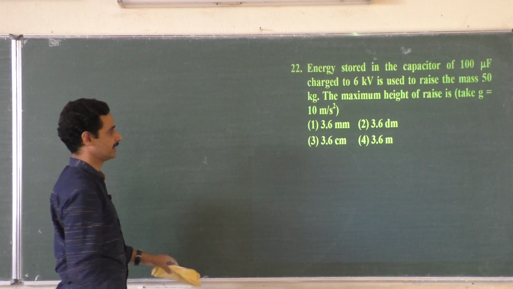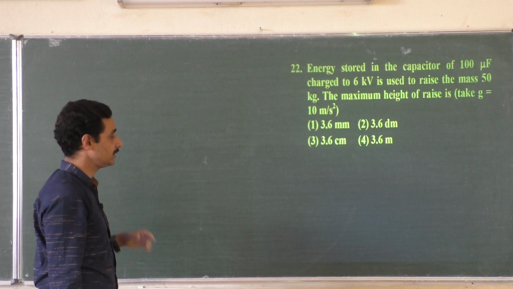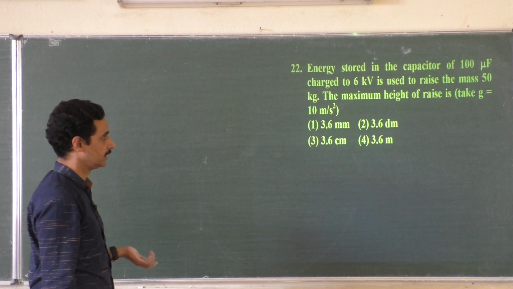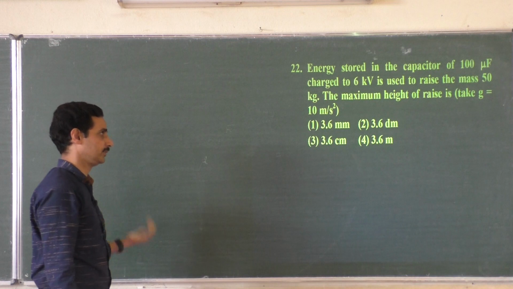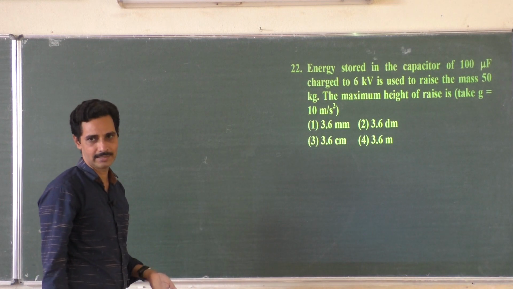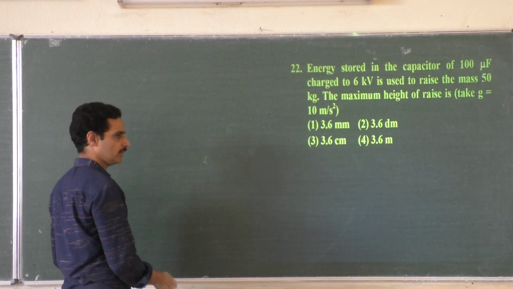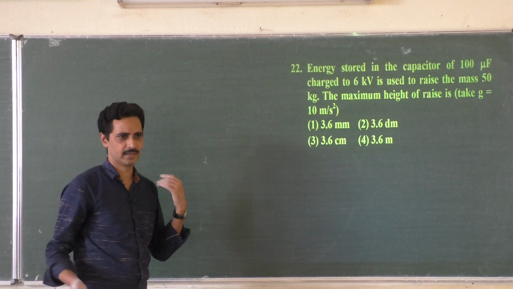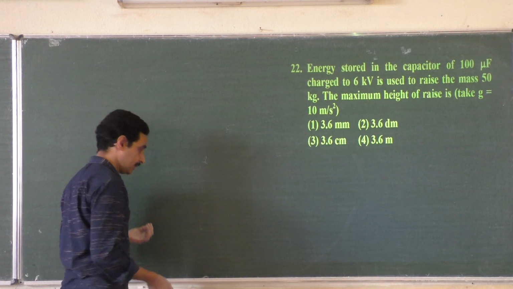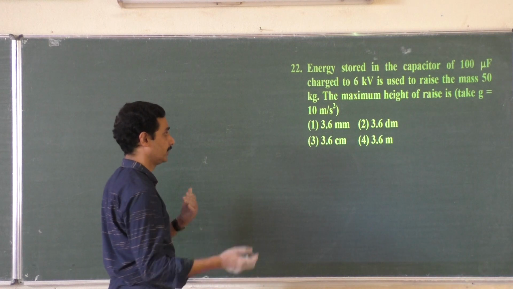Energy stored in the capacitor of 100 microfarad charged to 6 kilovolt is used to raise a mass of 50 kg. The maximum height that it can raise is? The energy stored is used to raise it, so both the energies are equal. Energy can be equated in any way, because energy can transfer from one form to another form.